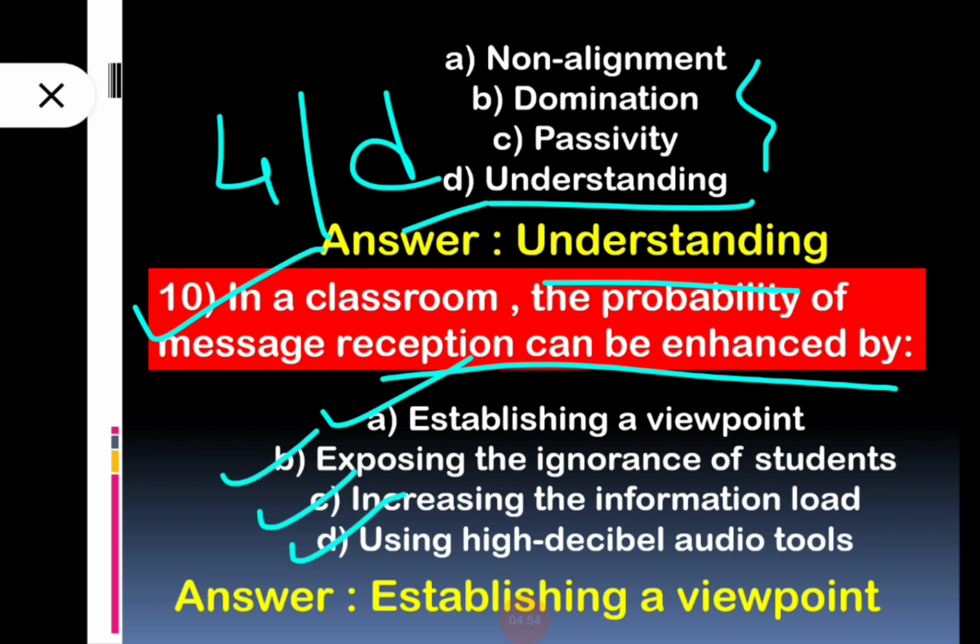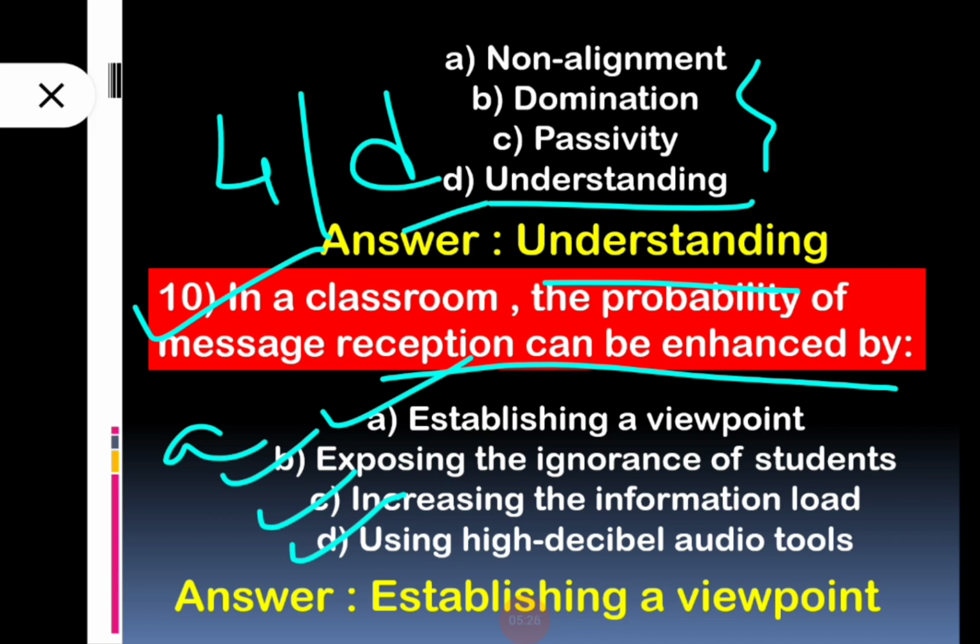So the correct answer is option number A, because in a classroom, how a teacher communicates with his or her students is very important. Okay, so in a classroom, the total message reception process is basically enhanced by establishing a viewpoint.